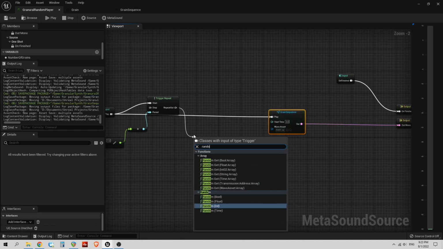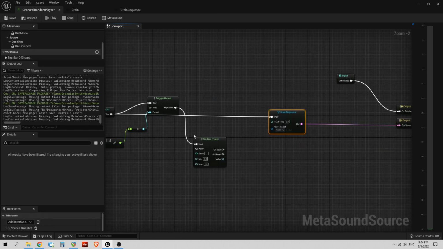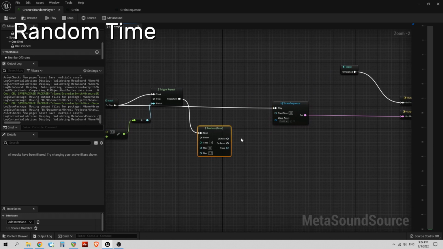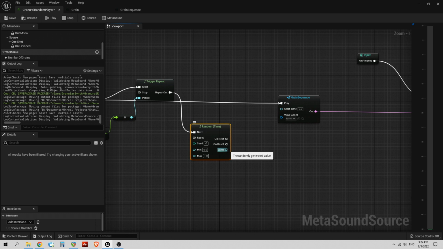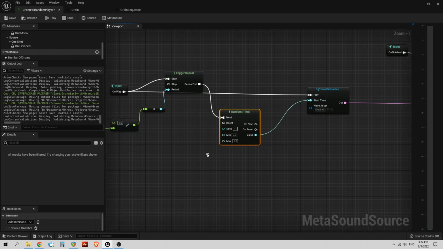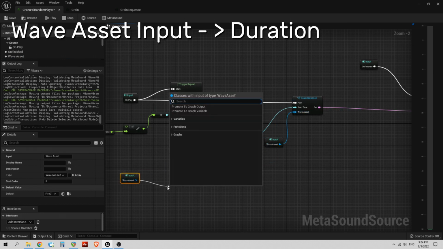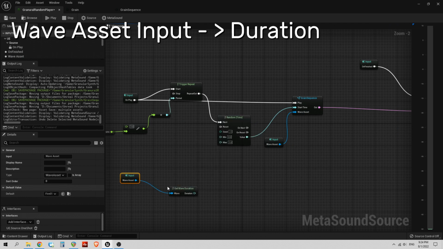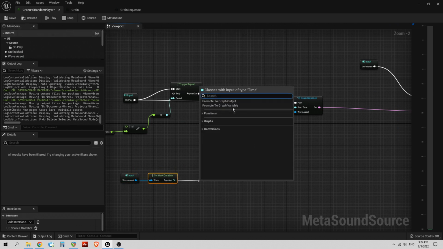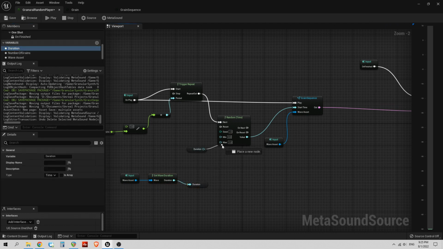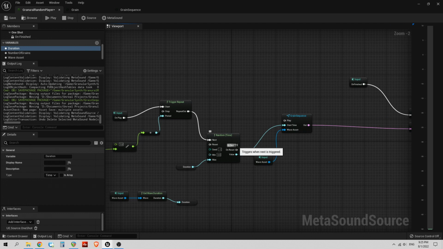And finally return to the granular random player MetaSound, create a random time node. Put it between the repeat trigger and the granular sequence. Connect the random time output to the granular sequence start time pin. I drag and make a variable of the wave asset. Then get the duration of the wave and put it in a time variable. Connect the duration variable to the max pin of the random time node. So now let's try it out.